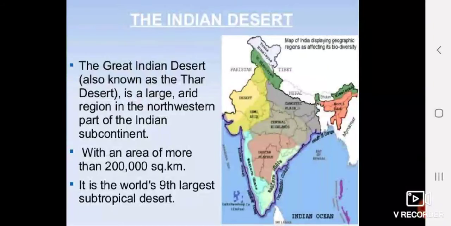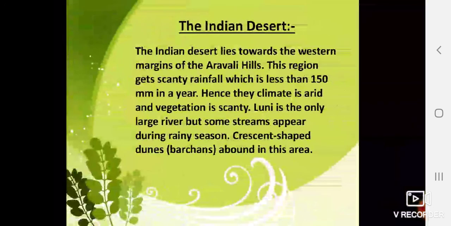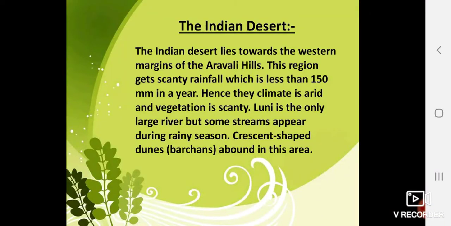So the Great Indian Desert, also known as Thar Desert, is a large arid region in the northwestern part of the Indian subcontinent with an area of 2 lakh square kilometer. It is the world's ninth largest subtropical desert. The Indian desert lies towards the western margin of Aravalli Hills. This region gets scanty rainfall, less than 150 millimeter in a year.